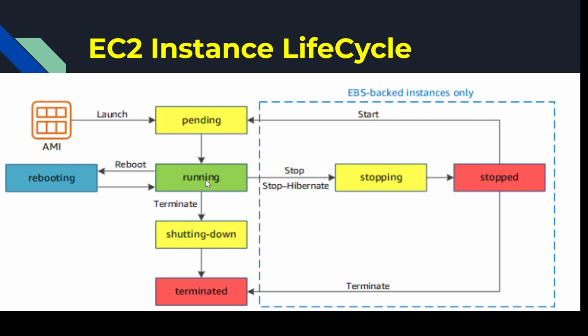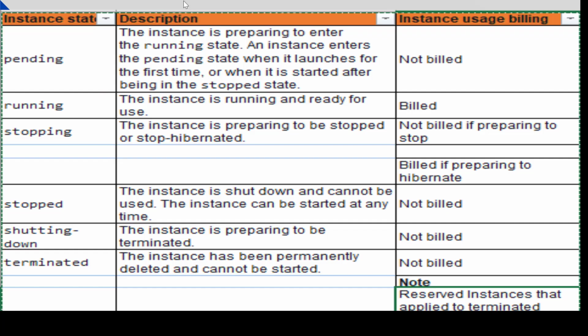So this is all about the life cycle of the EC2 instance, and some of the terminologies being used. What is the meaning of pending? The instance is preparing to enter the running state, right? An instance enters the pending state when it is launched for the first time, and when it is started after being in a stop state. So if we have stopped the server and then start again, it will first come to the pending state, and then the running state. Does it cost? No, it will not. If the server is in the pending state, it will not bill you.